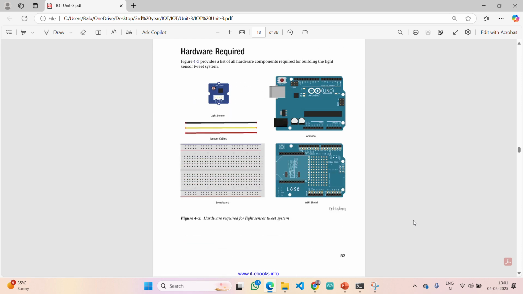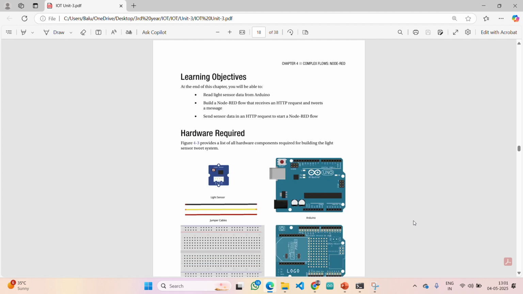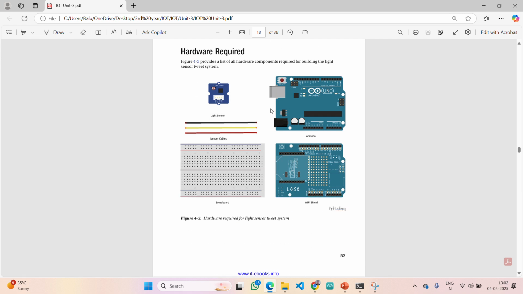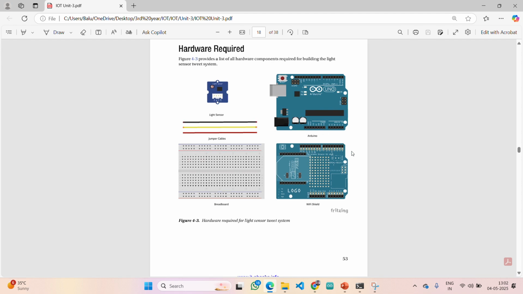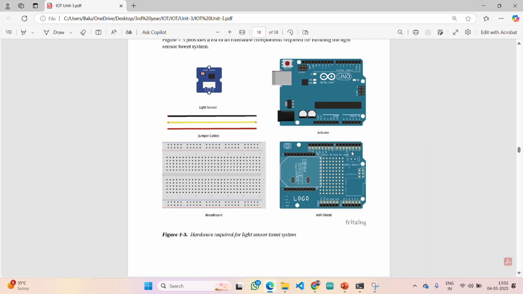The communication protocol we are using here is completely HTTP based, and we are not using MQTT for this experiment. Here, the light sensor is our analog light dependent resistor, the LDR sensor we are going to use, as it is an analog sensor. Remember that we must connect it to an analog pin. The LDR sensor will have three pins. Here this is our Arduino Uno.